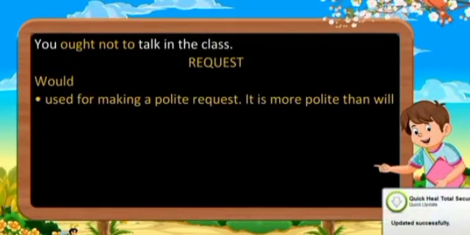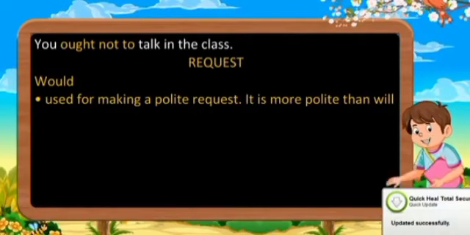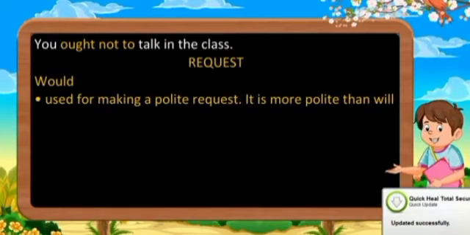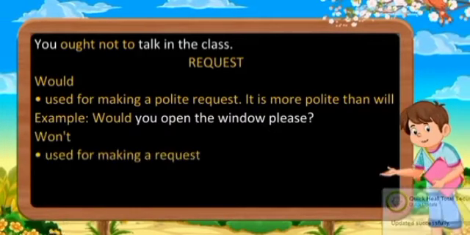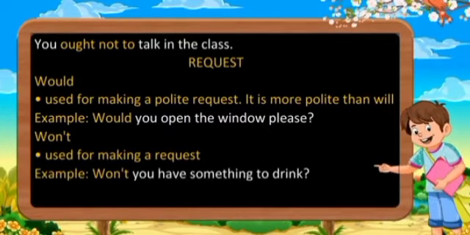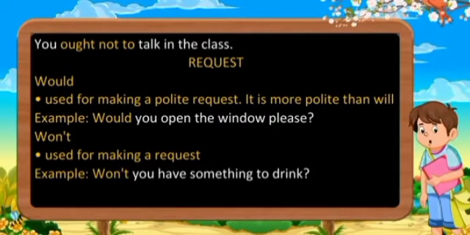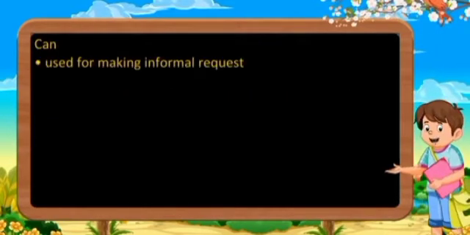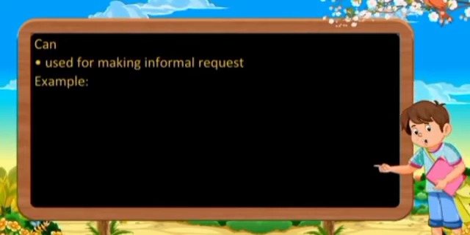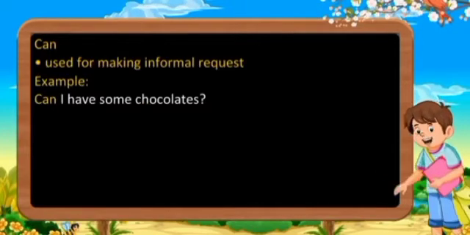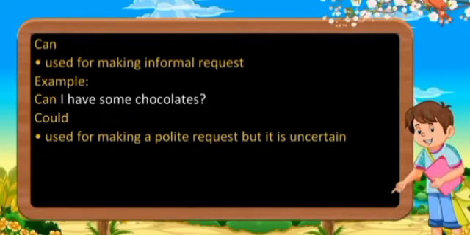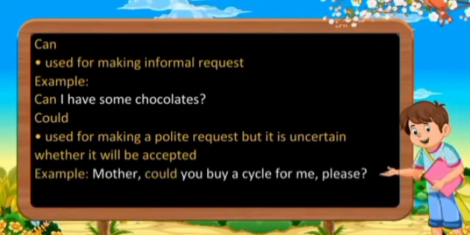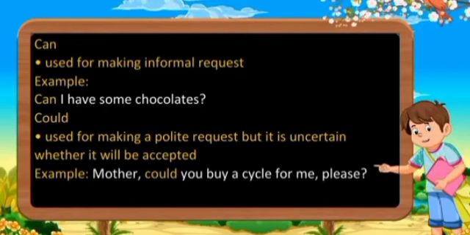Request. Would, used for making a polite request. It is more polite than will. Example: would you open the window please? Won't, used for making a request. Example: won't you have something to drink? Can, used for making an informal request. Example: can I have some chocolates? Could, used for making a polite request but it is uncertain whether it will be accepted. Example: mother, could you buy a cycle for me please?